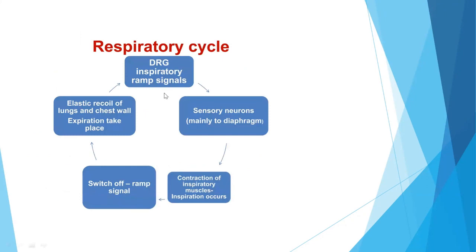So here is the respiratory cycle. Whenever there is the dorsal respiratory group inspiratory ramp signal, it stimulates the neurons which supply mainly the diaphragm. And then there is contraction of inspiratory muscles and inspiration occurs. And again, whenever there is a switch off of the ramp signal, there is elastic recoil of the lungs and chest wall and expiration takes place. And this elastic recoil again stimulates the dorsal respiratory group inspiratory ramp signals. And again, the cycle continues. Now, this is the respiratory cycle.